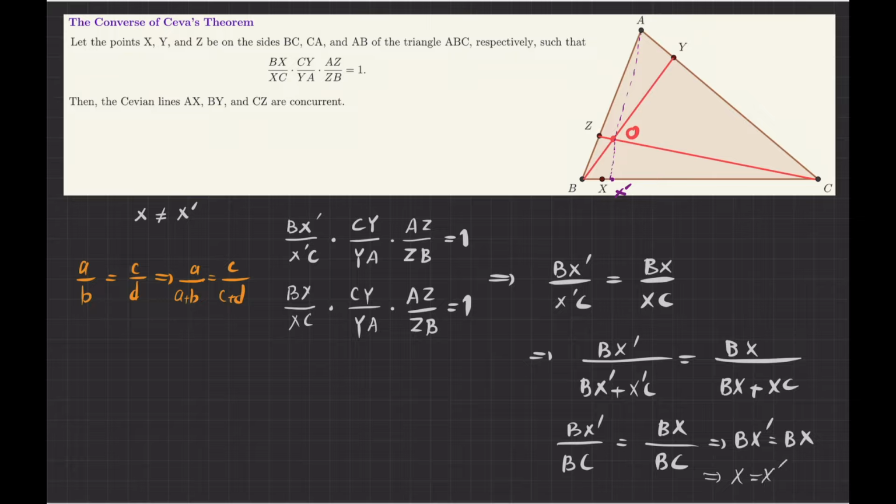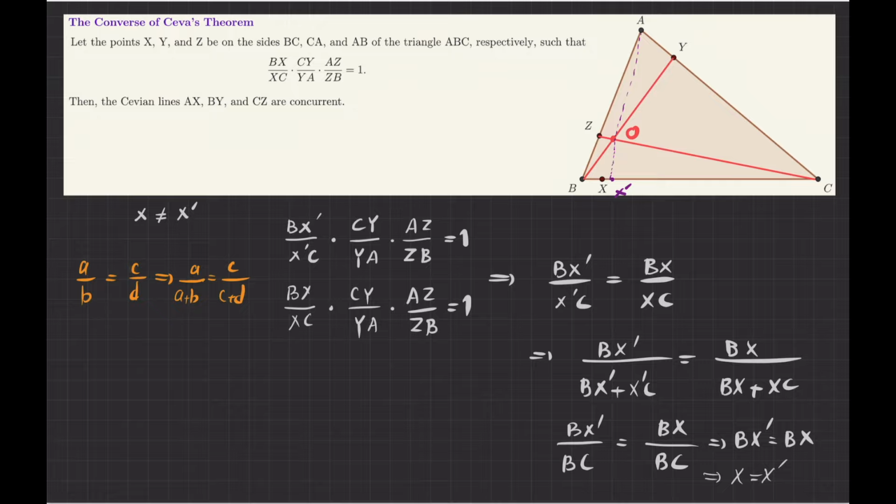And this is my contradiction, because on the one hand, I have assumed that X is not equal to X prime, and on the other hand, using Ceva's theorem itself, I have to admit that X is equal to X prime as well. That's my contradiction. So this means that when I take A and connect it to O, it has to pass through X. It cannot pass through other points. So it means that if this relation holds, then these three Cevian lines are concurrent.